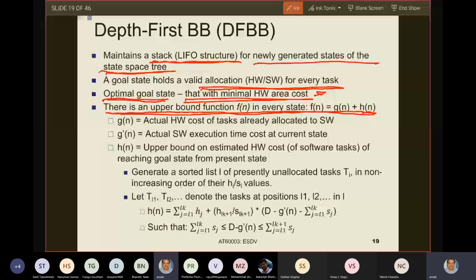Now I want to generate an upper bound. How can I generate the upper bound? I simply sort tasks in terms of their HI by SI values and take the tasks from the beginning of this sorted list. Now let us define a position K.